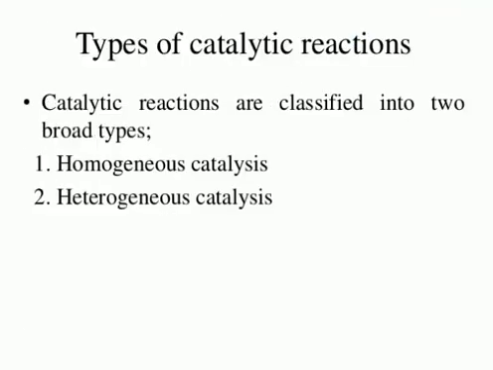Next is the types of catalyst. Catalysts have been classified based on the way they perform their action. Suppose, just imagine, catalytic reactions are classified into two types. One is homogeneous catalyst. What is homogeneous? Homo means all are equal. So the reactant and catalyst are in the same phase.